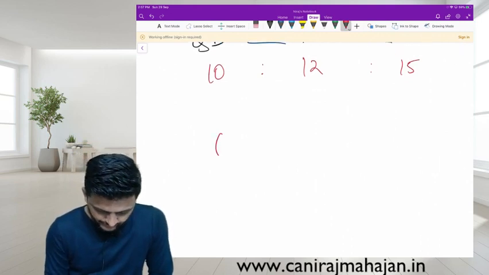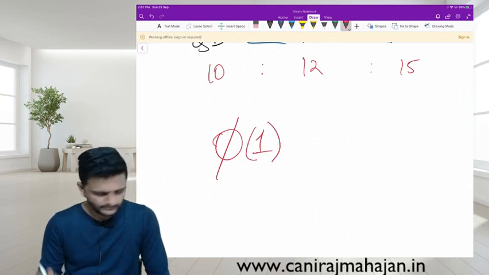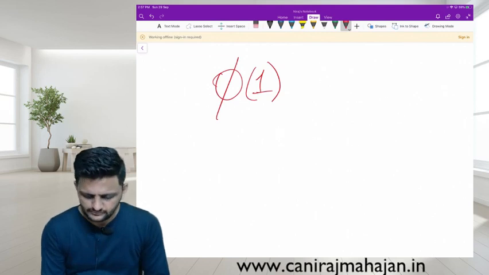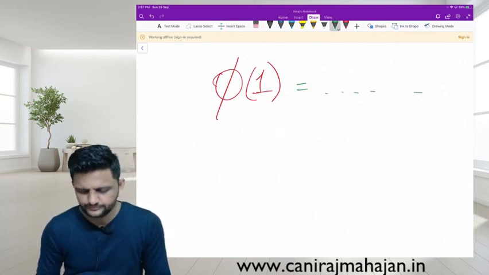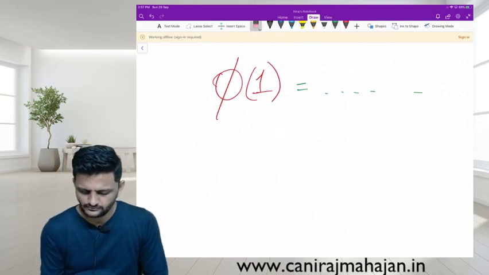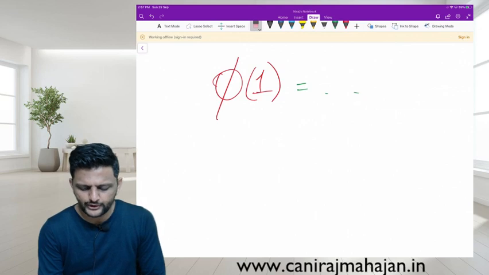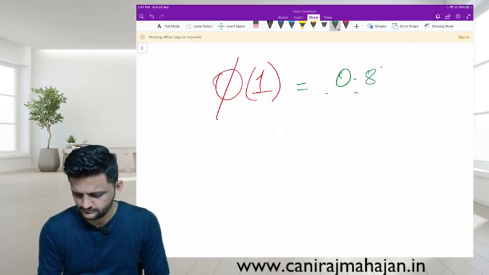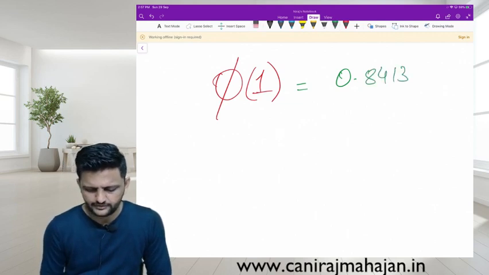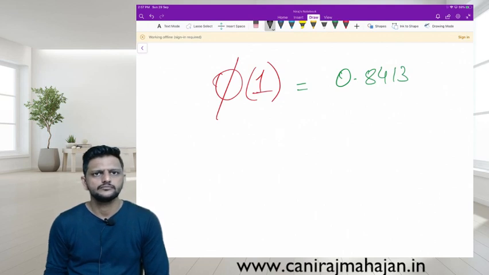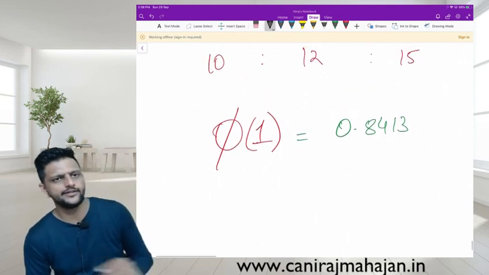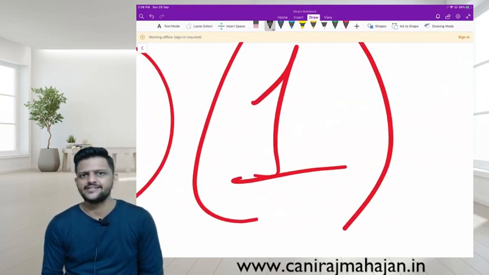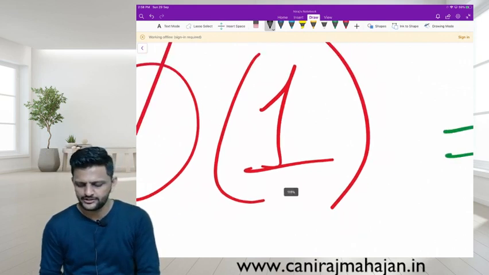What is the meaning of this? And some value is given to you. This has to be more than 0.5. First of all, did you understand this? Is it 0.8413? When you say phi, pay attention, and the value in the bracket is more than 0, it means the entire one side of the normal distribution is covered.